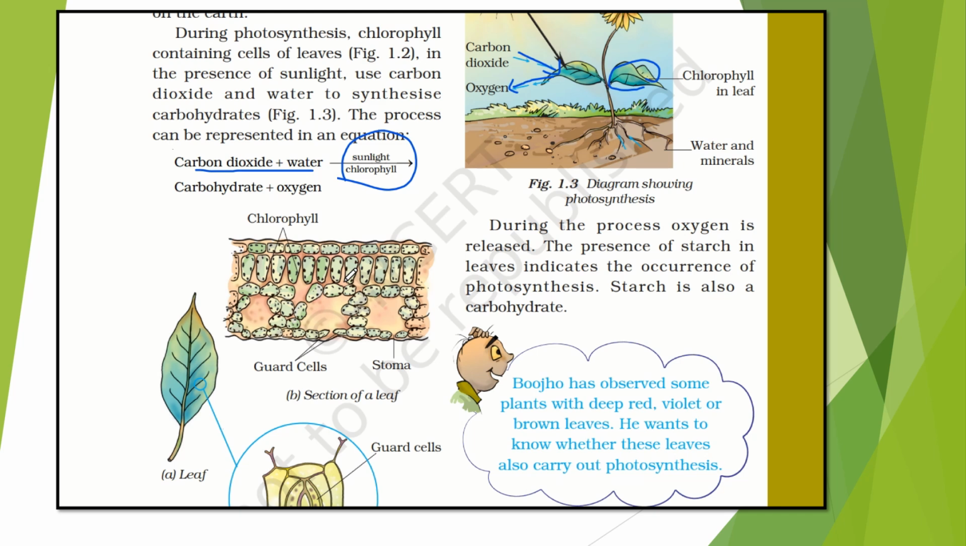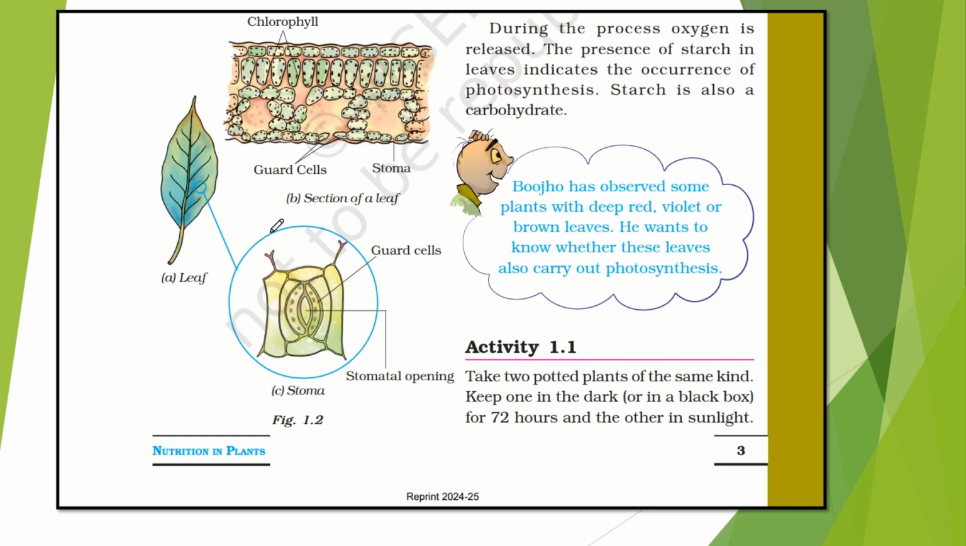The presence of starch in leaves indicates the occurrence of photosynthesis. Starch is also a form of carbohydrate. They have also given the picture of a leaf. This is a stomatal opening, and these are the guard cells which are here. This is a stomatal opening, and together they are called stomata.